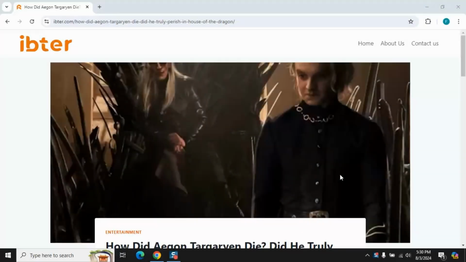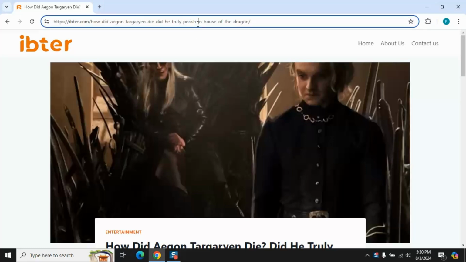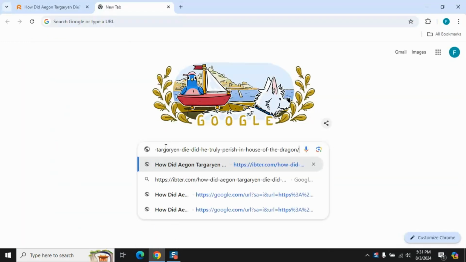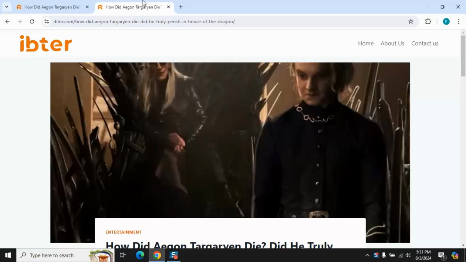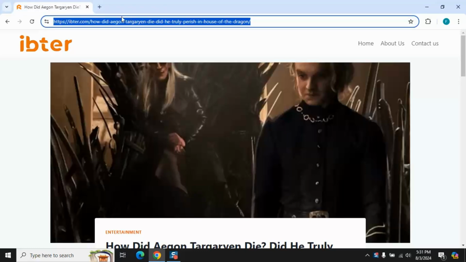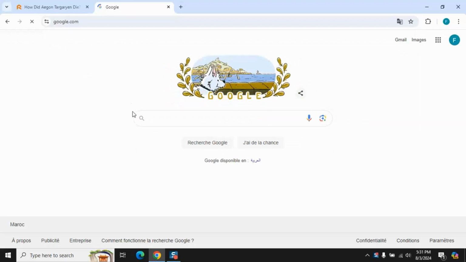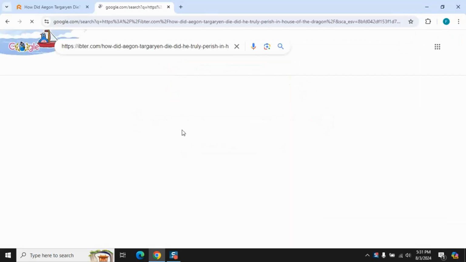If the publication date isn't visible on the web page, you can use search engines like Google to uncover it. Here's a step-by-step guide. Go to Google and search for the article's title or URL. Look at the search results. Sometimes, the Google snippet will show extra details, like the date when the article was indexed. This can give you a clue about the publication date.